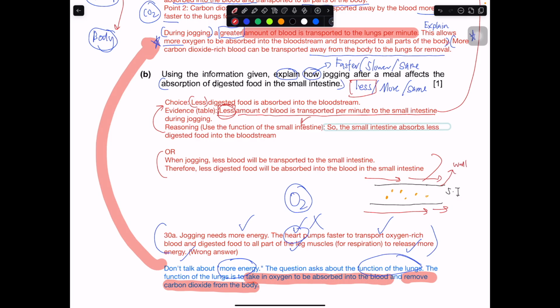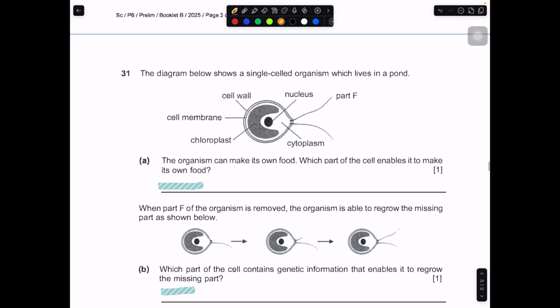What happens is that the digested food will be absorbed through the walls of the small intestine into your bloodstream, and then the blood will carry your digested food to all parts of the body to release energy. So in this case, if you have less blood flowing, then the arrows over here will be much fewer. Therefore you have less absorption of digested food into the bloodstream. This is just a picture to represent how it happens at the small intestine level. So let's move on to the next question, question number 31.